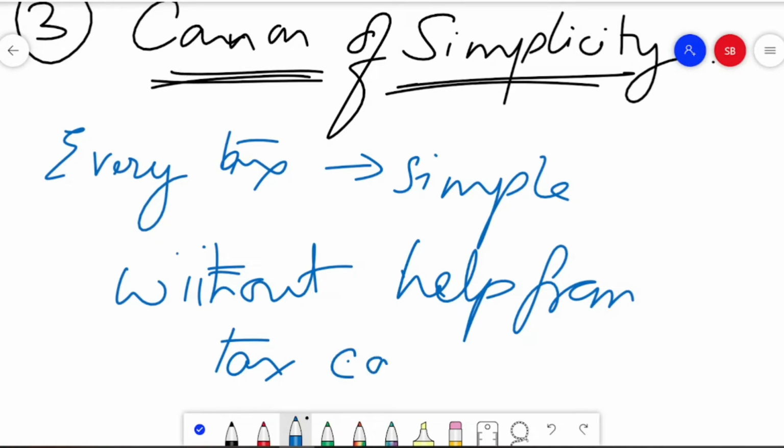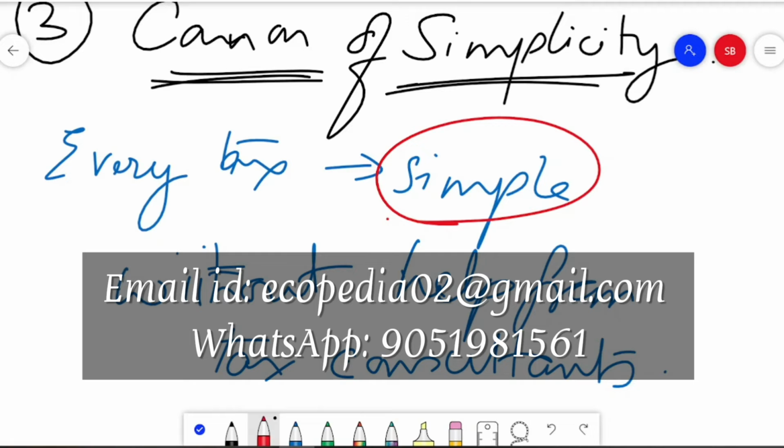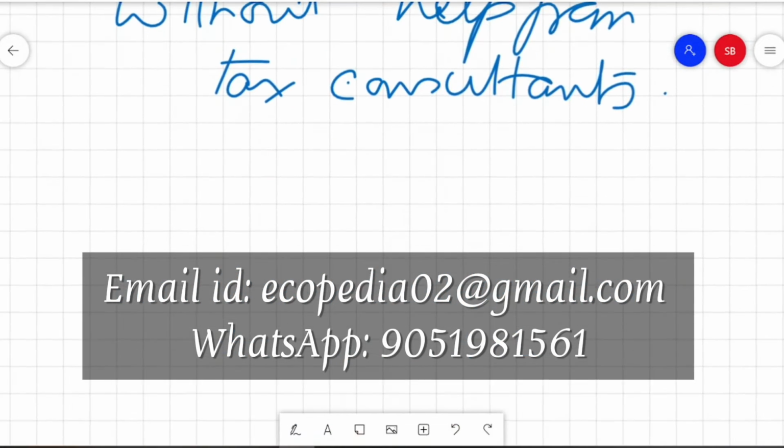Without any help, if any taxpayer can understand a tax, that much simplicity has to be there in every tax, because that is how the canon of simplicity highlights why taxes need to be simple. Now let's understand this why part.